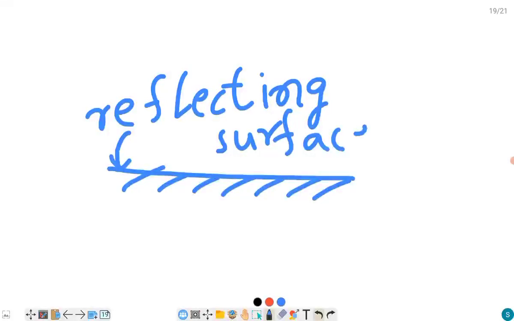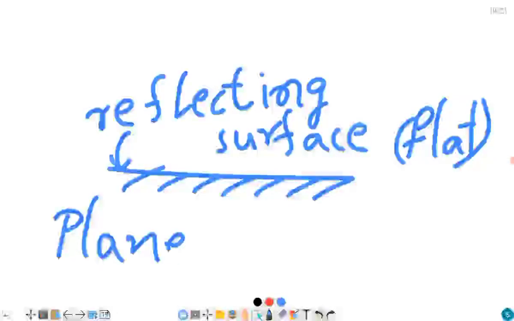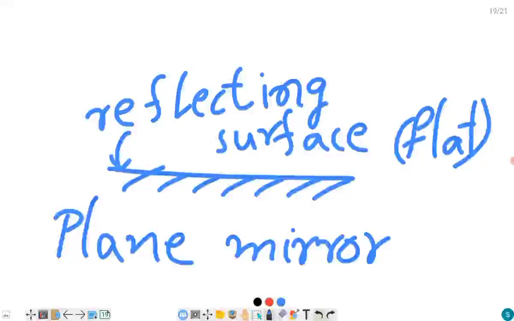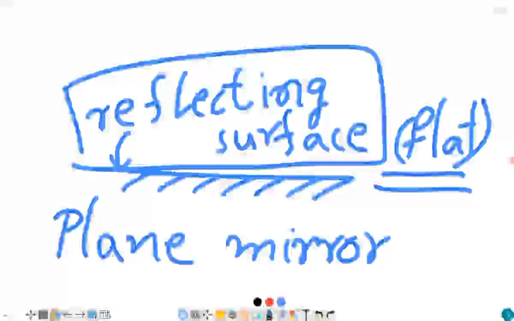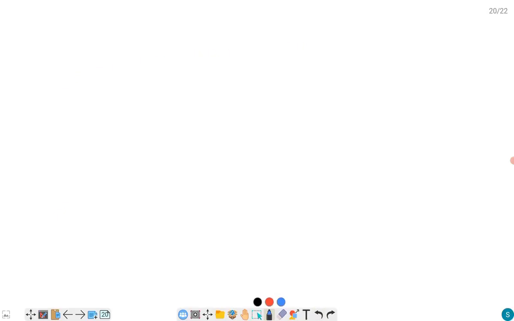If this reflecting surface is flat, then this mirror is called a plane mirror. So what is called a plane mirror? When the reflecting surface is flat, that mirror is called a plane mirror. Now I am just taking a plane mirror.